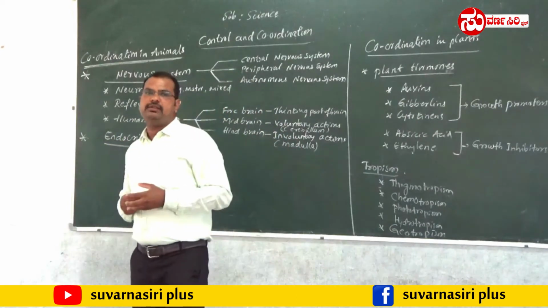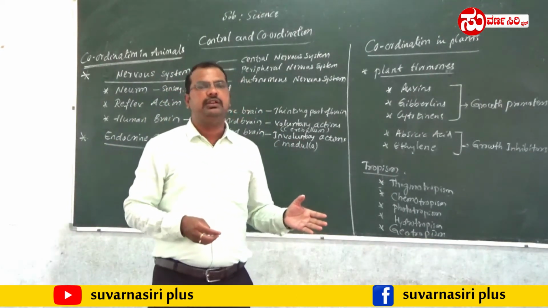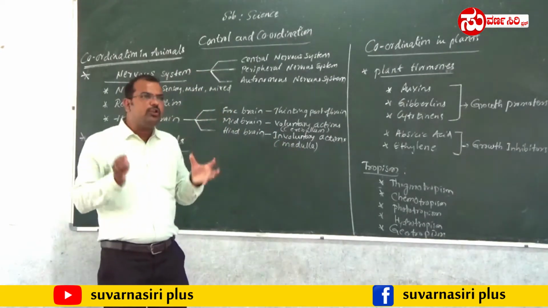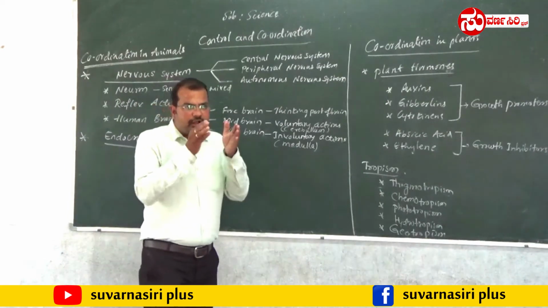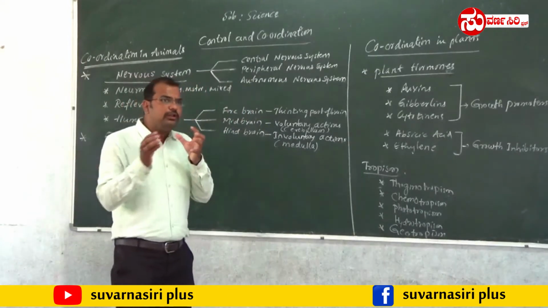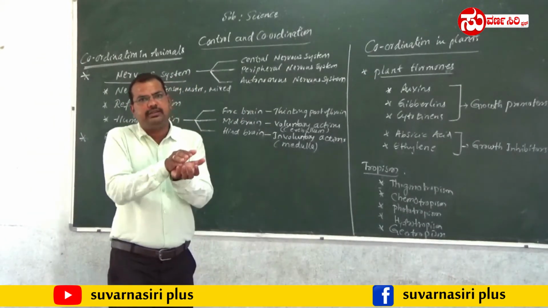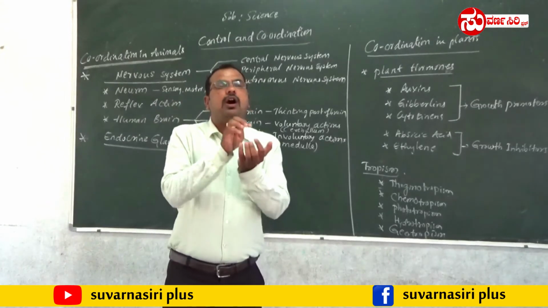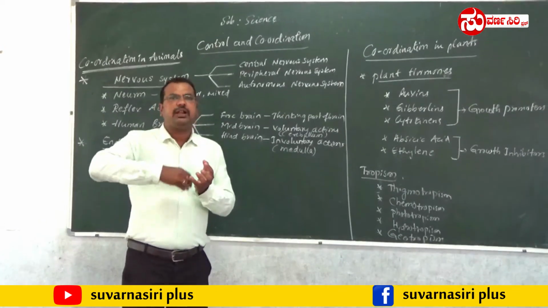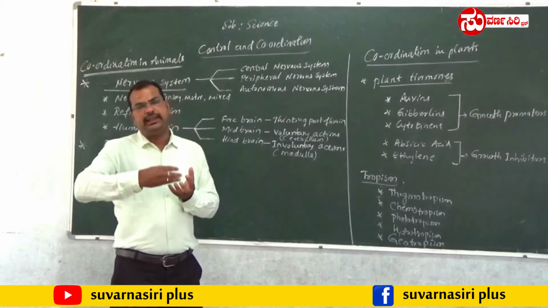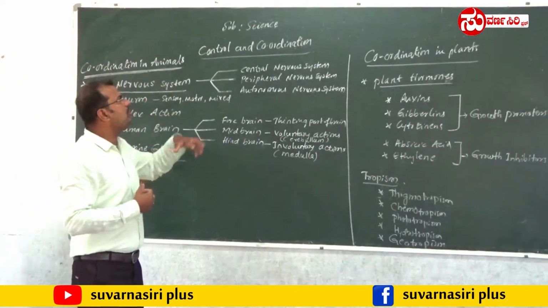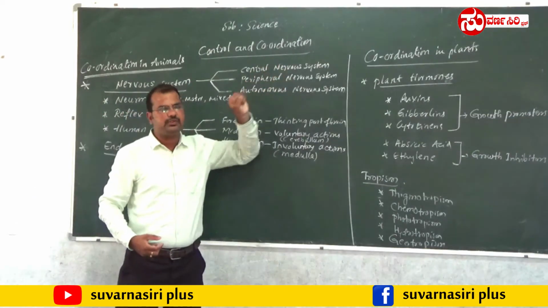Even in a plant, all those movements are controlled in a proper way, by a proper system. It is done in a controlled way in both plants and animals. Such movements are controlled by some organs, tissues or cells. So this system contains all the cells, tissues as well as organs. Hence, this is called the control and coordination system.